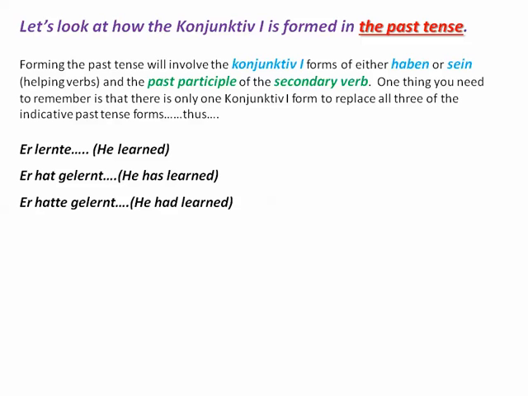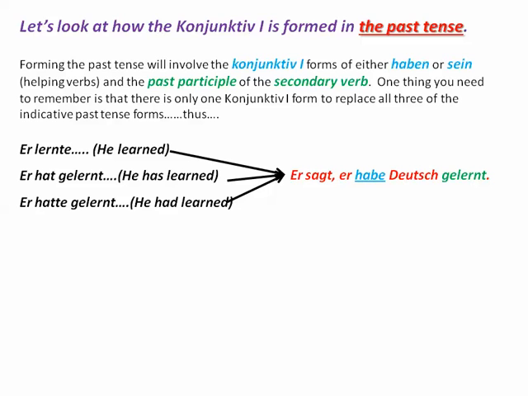Lernte is the Präteritum, or simple past. Sometimes in English we call it just the past. Hat gelernt, this is the present perfect, or the Perfekt in German. And hatte gelernt, in German the Plusquamperfekt, and in English we would say the past perfect, or pluperfect. Okay, so all of these tenses can be combined into one tense using the special subjunctive mood of this verb haben.